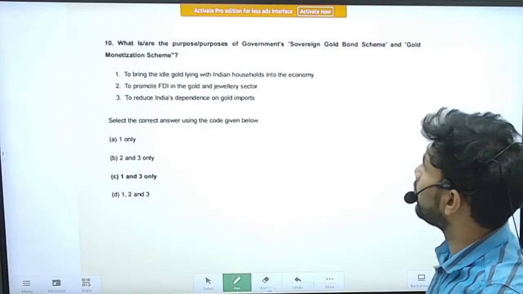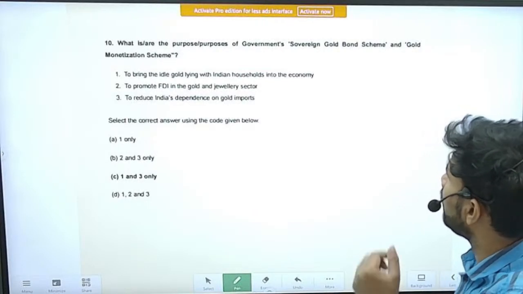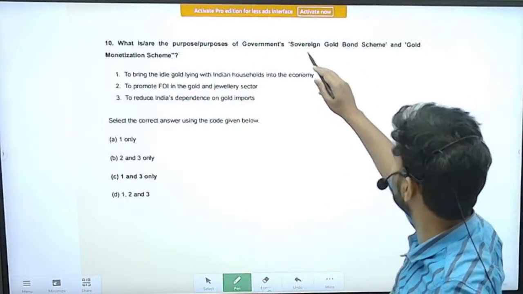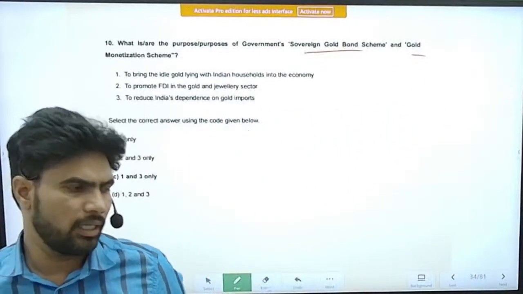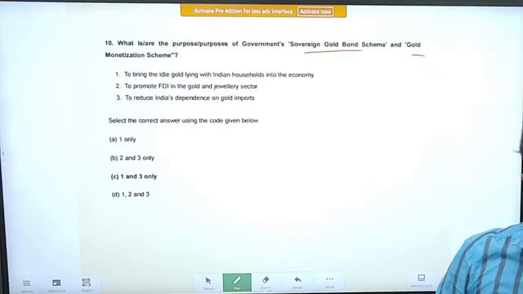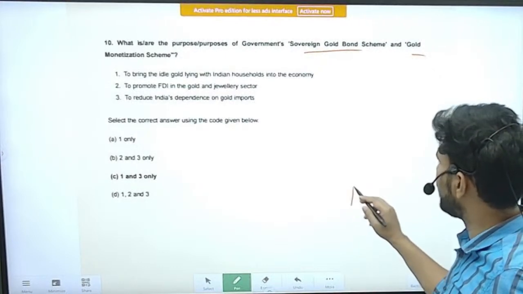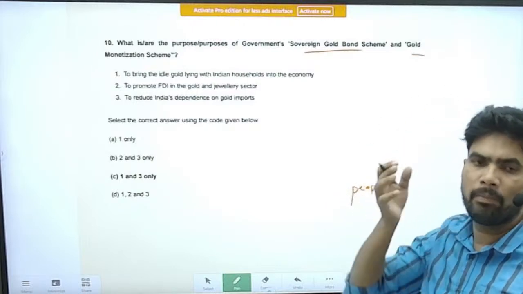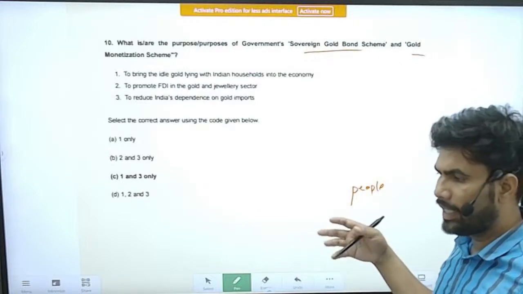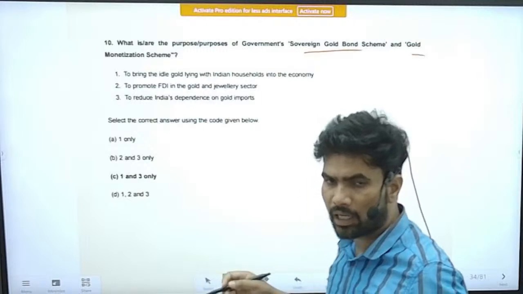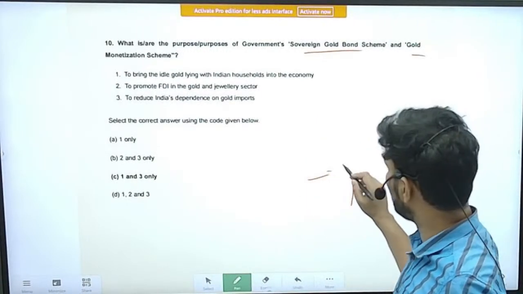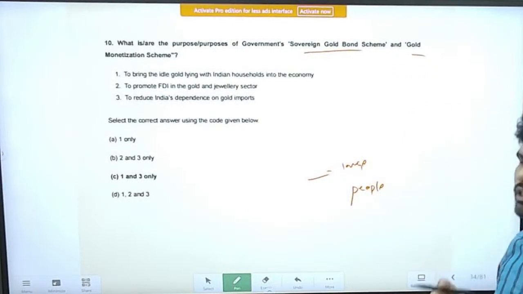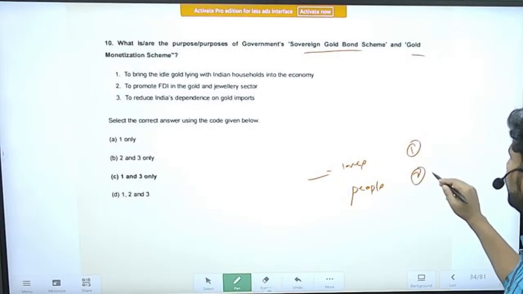Next statement. What is or are the purposes of government's sovereign gold bond scheme and gold monetization scheme? So these two schemes have been brought in to address the gold demand in India. Availability of gold is very, very less in our country, but people's demand is very high. Once upon a time, China used to be the largest importer, but some 6 to 7 years back, we crossed China and we are the largest importer of gold. A lot of our foreign exchange is going towards only two major imports. One is crude oil and next one is the gold, right?